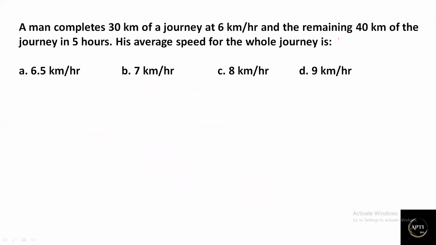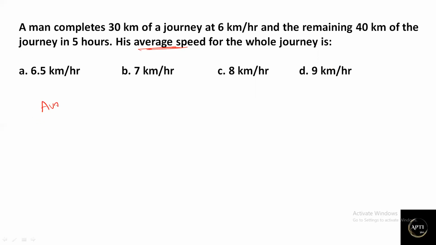Now let's look at this question. A man completes 30 kilometers of a journey at 6 kilometers per hour and the remaining 40 kilometers of the journey in 5 hours. His average speed for the whole journey. Now we know that the key point here is to find average speed, correct?